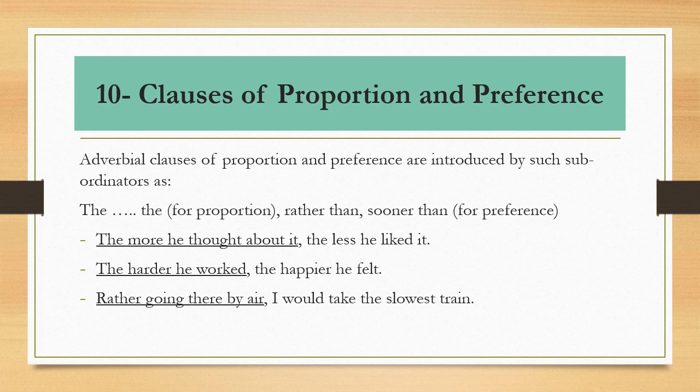It means I prefer to go by train rather than going by air, because by air I would reach fast. I will not enjoy myself by seeing certain scenes, certain things on the way. Therefore, it is an adverbial clause. It is a clause of preference.